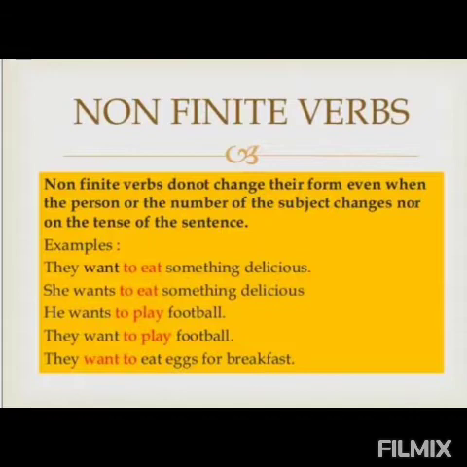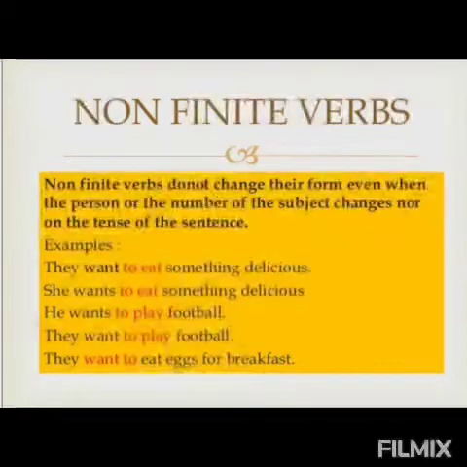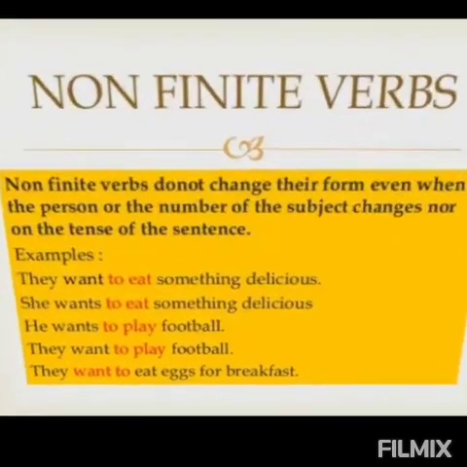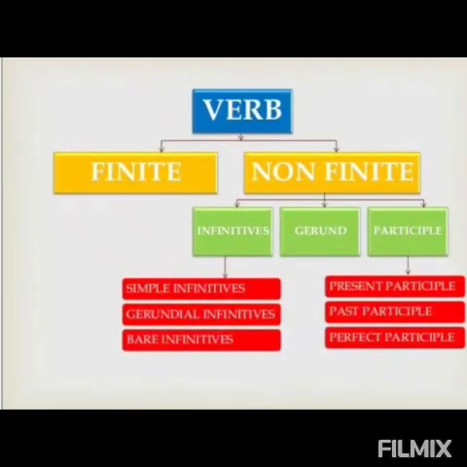When any verb does not change with a change in subject, number or tense, then that verb is known as a non-finite verb. It means verbs have two forms, finite verbs or non-finite verbs. Now this non-finite verb is again of three types: infinitives, gerunds and participles.